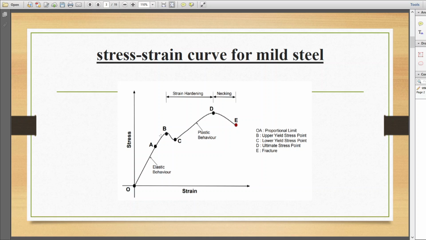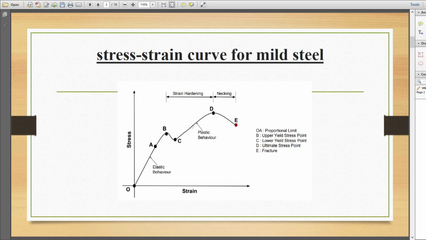Beyond the elastic limit, a ductile material will exhibit plastic properties. The upper yield point is the point where the maximum external load or stress is required to initiate plastic deformation inside the material. The strength of the material corresponding to this point B is known as the yield strength, and the point is known as the yield point or upper yield stress point. Then point C is known as the lower yield stress point.